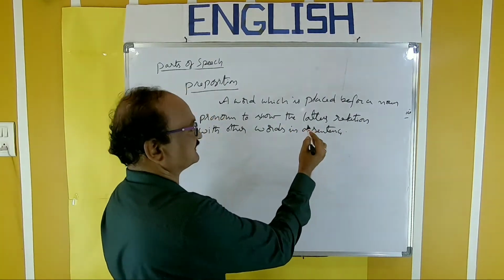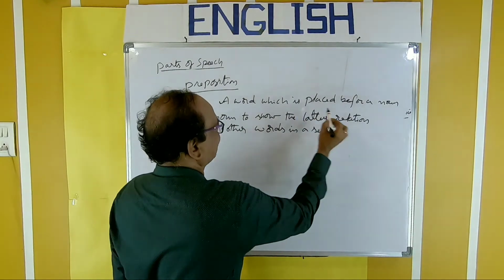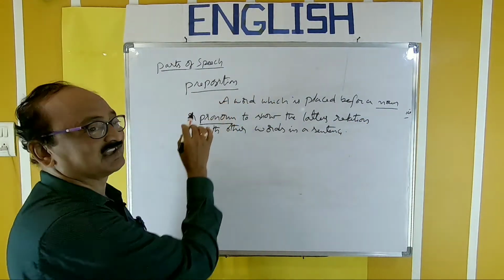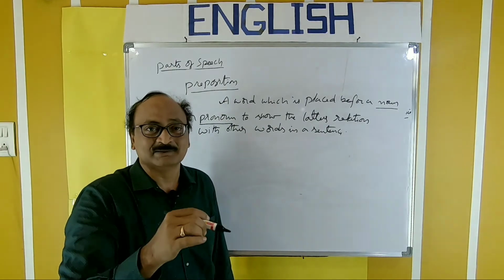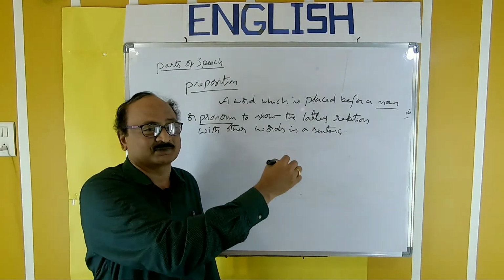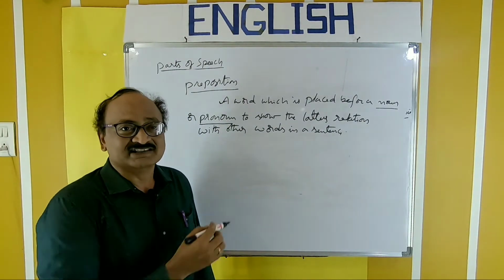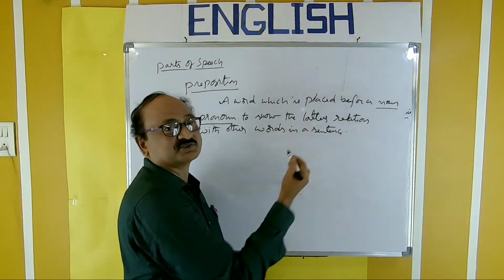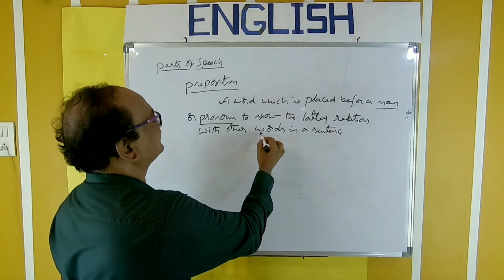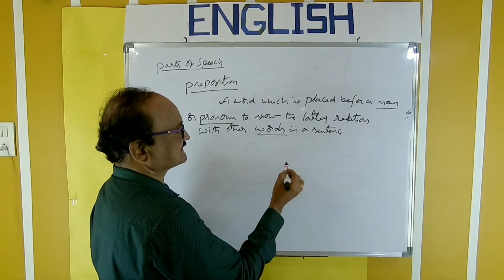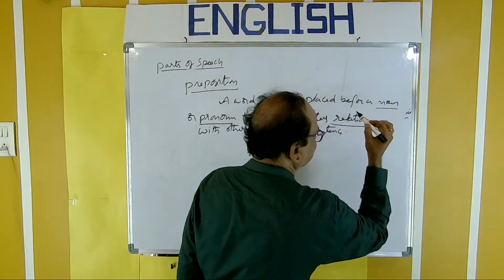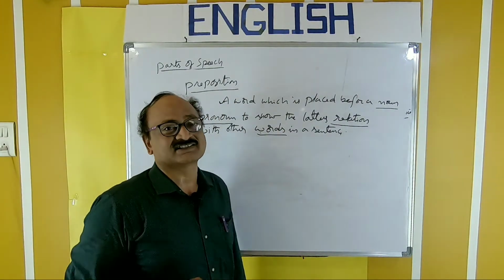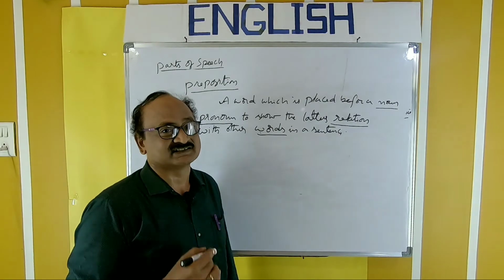So preposition is a word placed before a noun or pronoun. It occupies the position of a noun or pronoun. Why is it kept there? To show the latter's, that is the noun's, relation with other words in a sentence. So it establishes relationship between a noun and the rest of the words in a sentence.